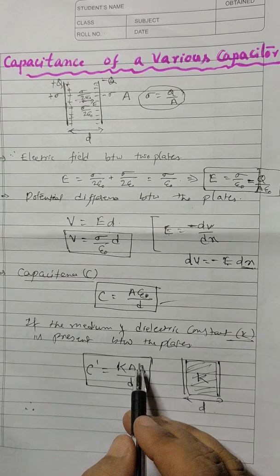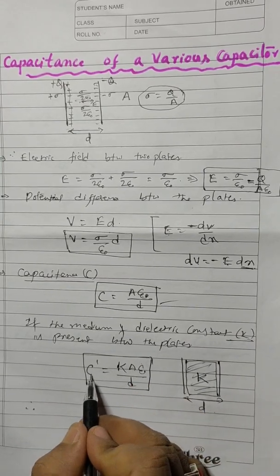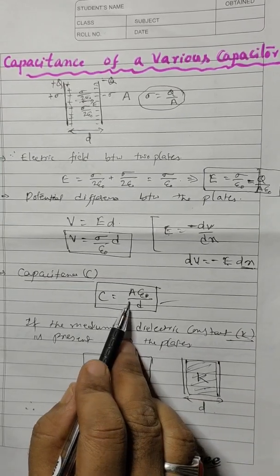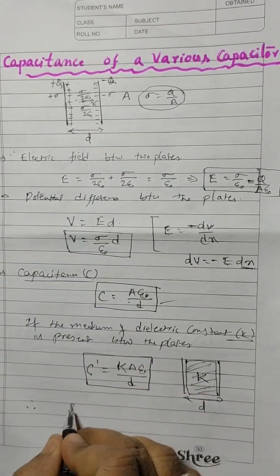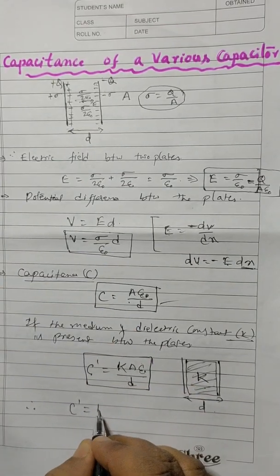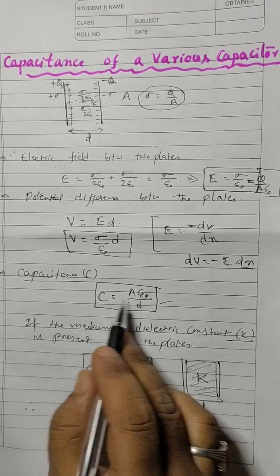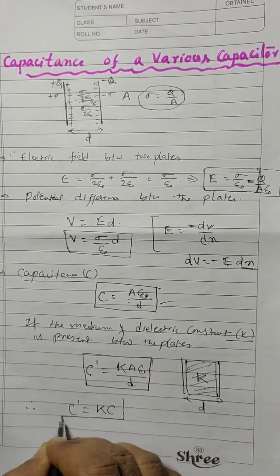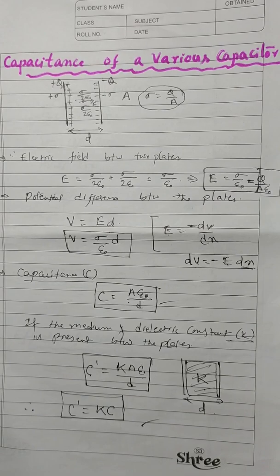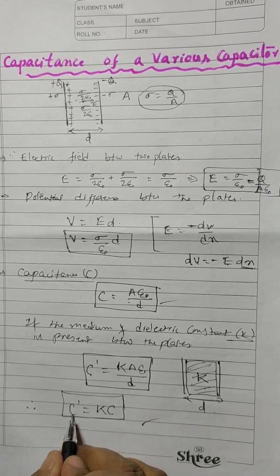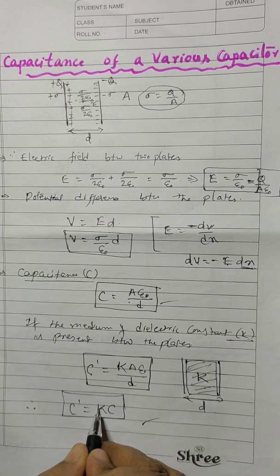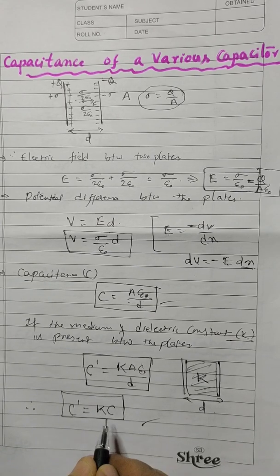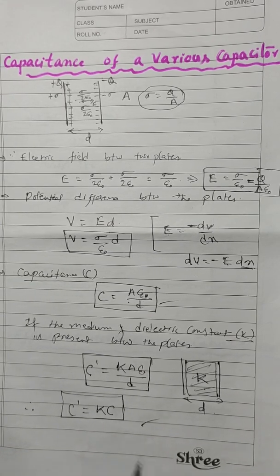Therefore, the relation between these two, this is the capacitance for a medium and this is the capacitance for vacuum or air, is given by C dash is equal to K times this entire thing, that is K times C. That means the capacitance of a capacitor increases by introducing any dielectric medium, and it is increased by K times.